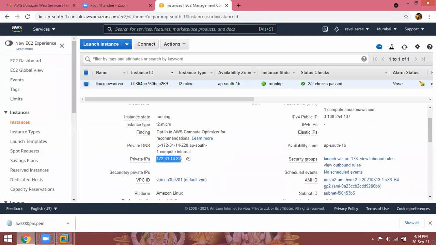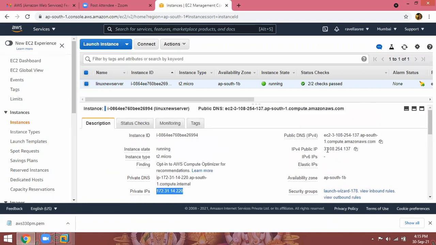This is your server IP address. Remember, everybody gets confused. This is my Linux server IP address. Every operating system has its own IP address. But here another IP is there, the public IP. While launching the instance, I already told you auto-assign public IP should be enabled, because if you want to log into your Linux instance, you need one public IP. That is the reason we selected auto-assign public IP enabled.